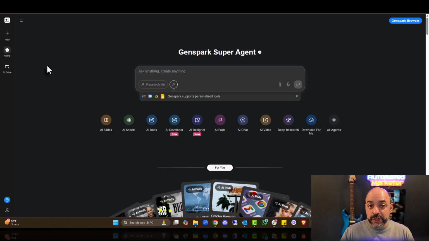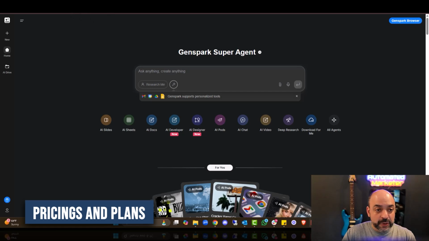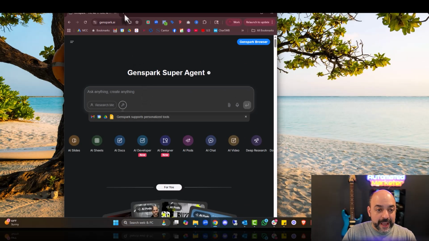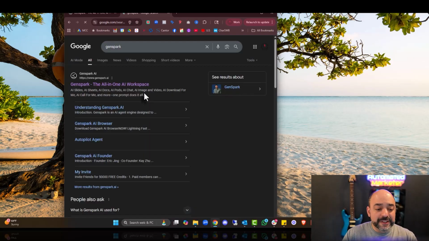So the first thing we're going to do is access GenSpark, and I'm going to go over the different pricing and plans so you can see it. I'm just going to open up another tab, literally type in GenSpark and hit enter. And again, you've got your all-in-one AI workspace, and I'm going to go ahead and select it.